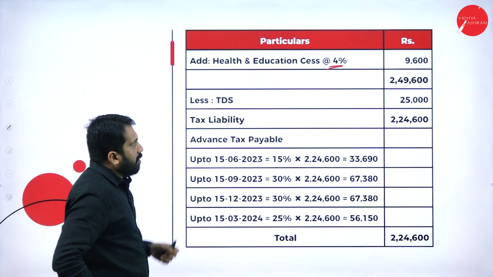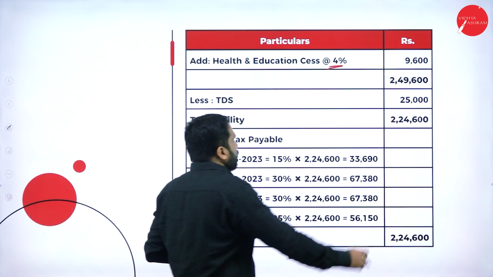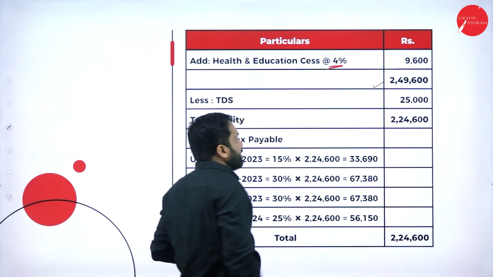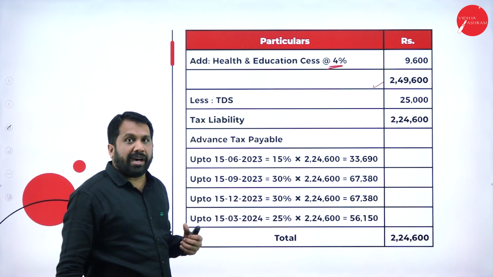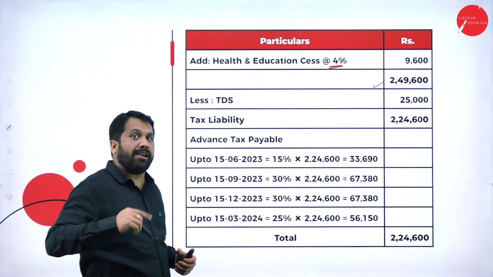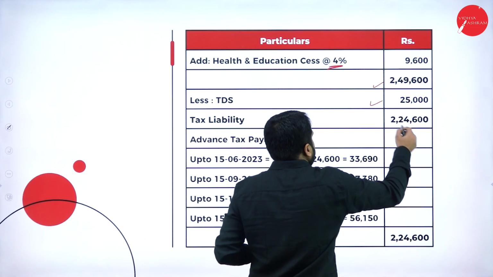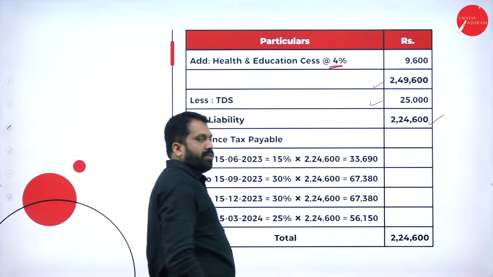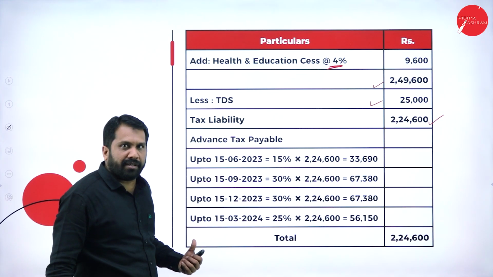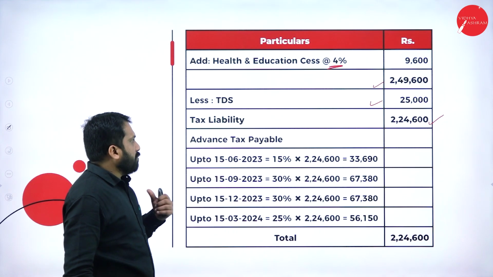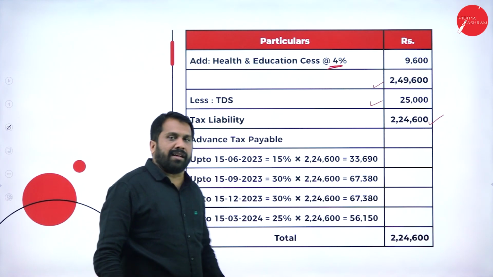Now, after adding this, you will get 2,49,600. From that, you have to minus TDS, which is already paid. So, how much is paid? 25,000. Your answer is 2,24,600. Hope you are clear. Yes. Now, 2,24,600. Now, we have to calculate advance tax.